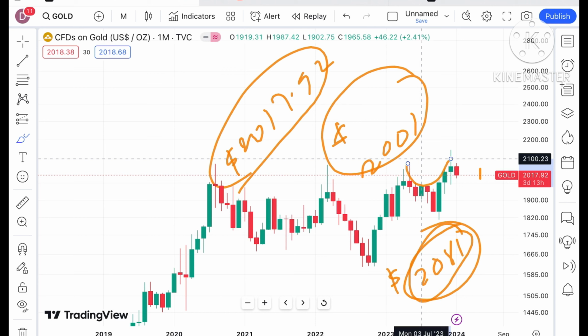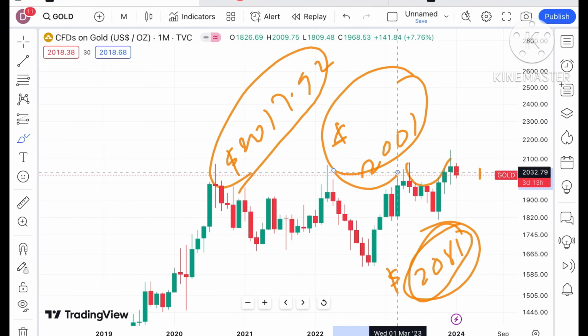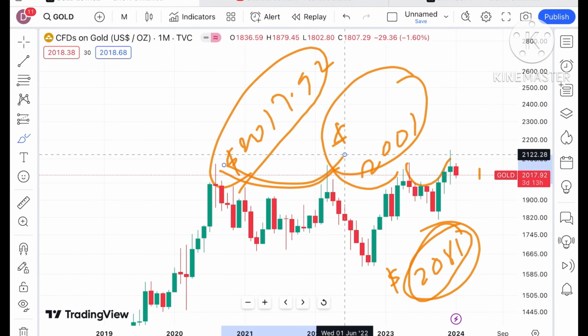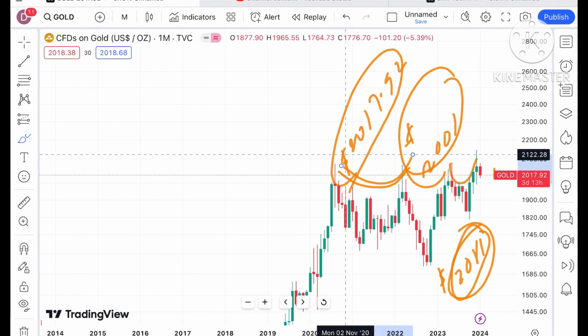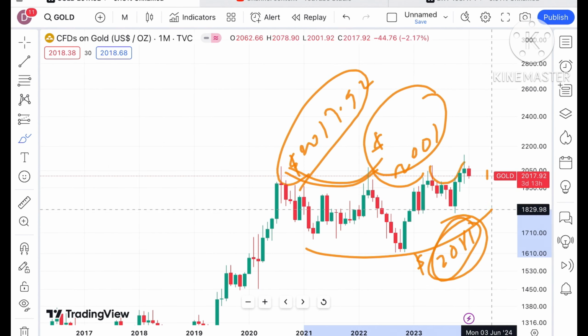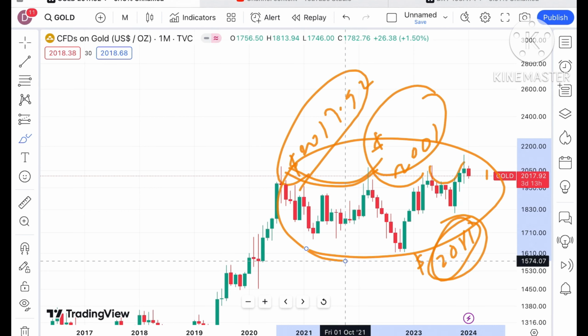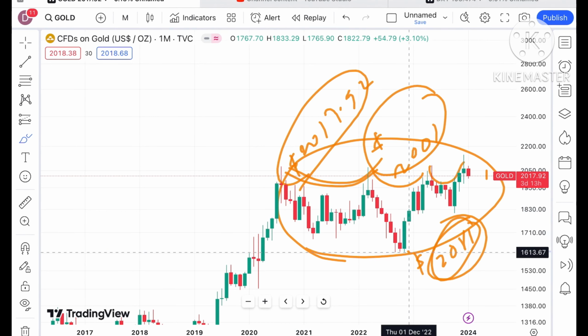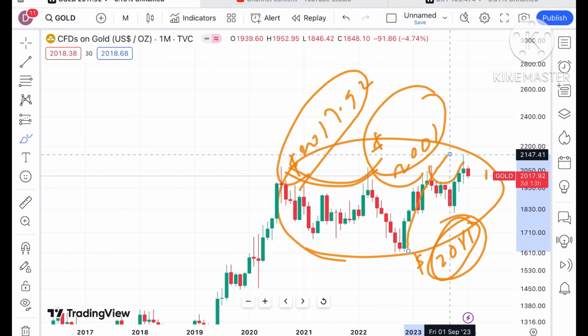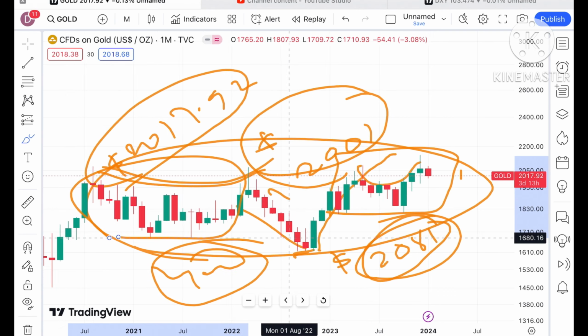On average, as you can see looking at this particular chart, this trend is on the move. And if you look at the previous years and months also, you will see that similar patterns are forming in this particular range. We have not seen very big volatility, but if you look at this range, we have seen around $400 movement, but only once. Otherwise, if you look at this trend, it was moving in this zone.